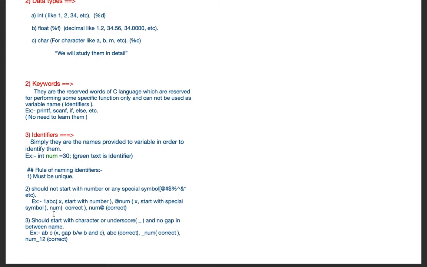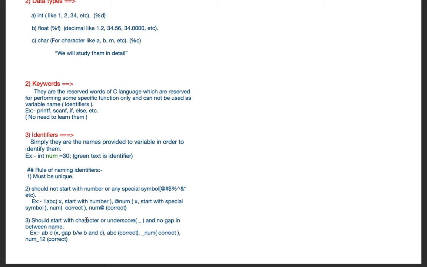Now num: see here, the first character is a letter, so it is a valid identifier. Now num@, here a special symbol is present, but still it is correct. Why? Because I told you that the name must not start with a special symbol, but it can end with one. In between it may have a special symbol or number, but it should not be at the start of the name.